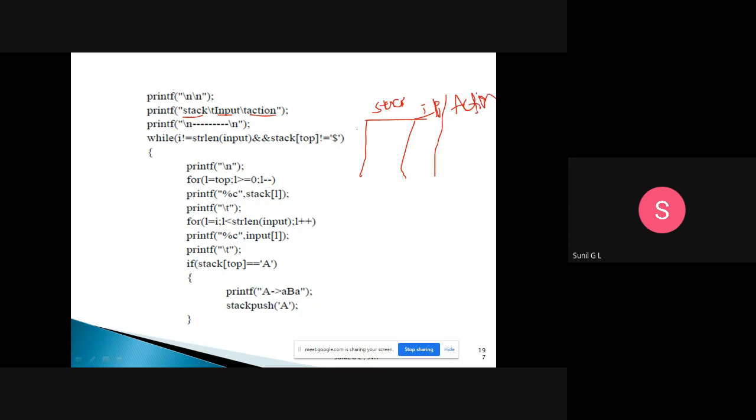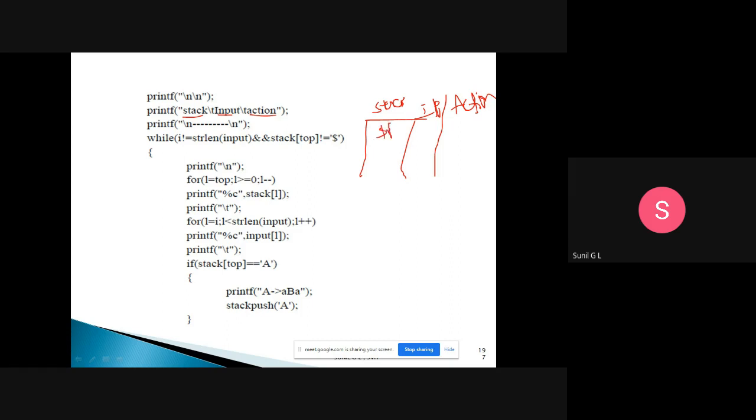This is the top of the stack, so this one they are printing. While i is not equal to the string length of input, and the top of the stack is not dollar, you need to do these things. Print the top of the stack, then print the input string. So print the top of stack, that is dollar A.